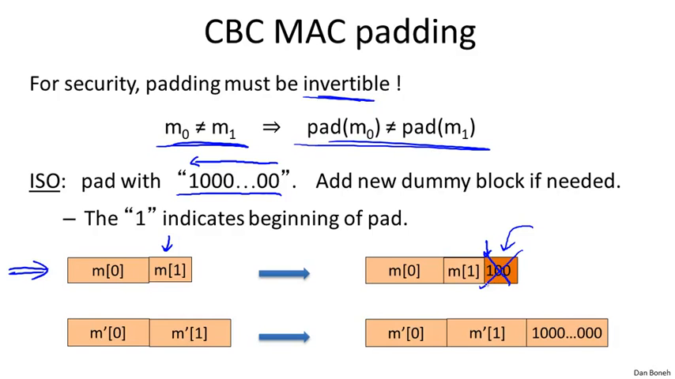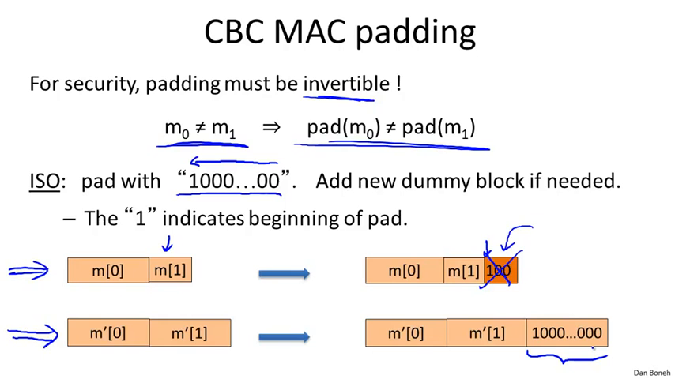Now there's one corner case that's actually quite important, and that is what do we do if the original message length is already a multiple of the block size? In that case, it's really very, very important that we add an extra dummy block that contains the pad 1000. And again, I can't tell you how many products and standards have actually made this mistake where they didn't add a dummy block, and as a result, the MAC is insecure because there's an easy existential forgery attack. And let me show you why.